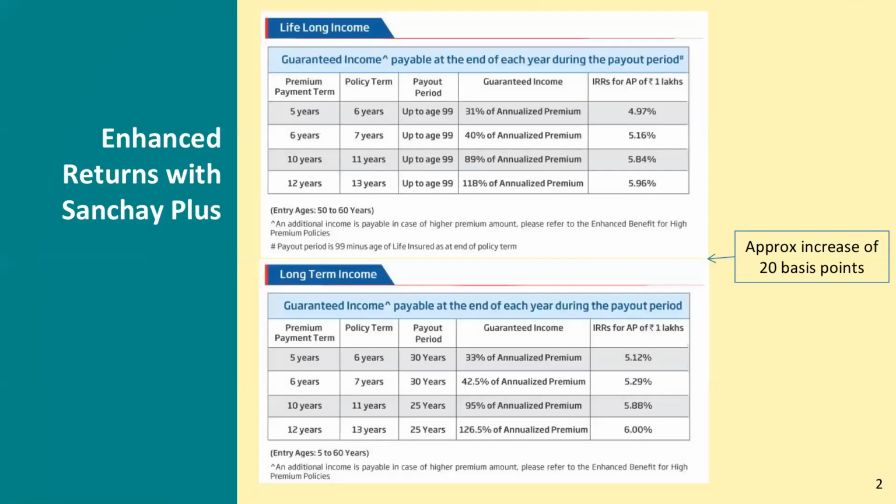Yeah, right. So if we see over here, the IRRs for long-term income and lifelong income have moved up by almost 20 basis points. Now this is for a premium of 1 lakh rupees.